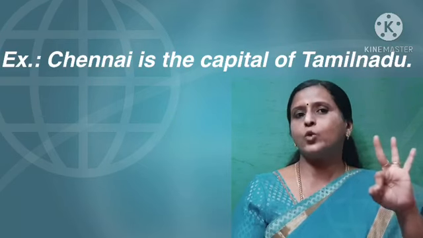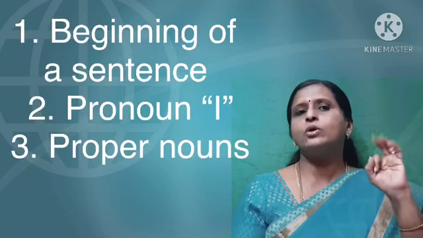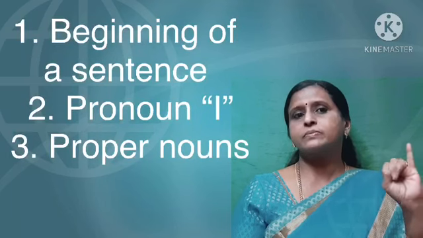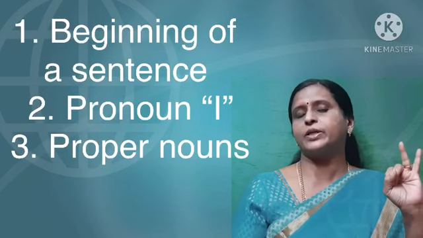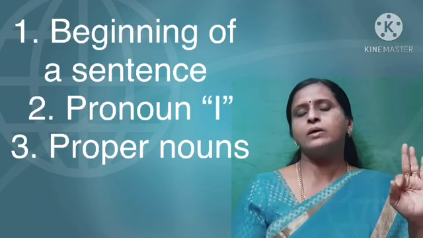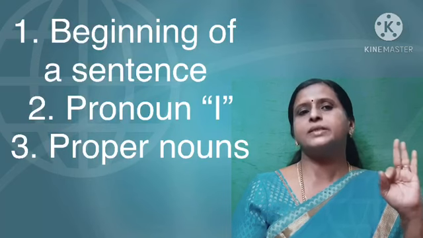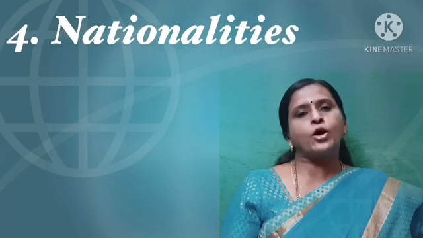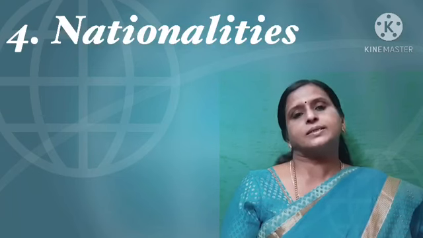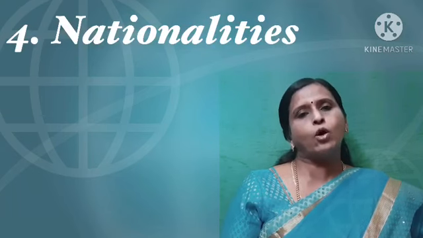Okay. So 3 rules we have seen. Quickly I will tell you. Beginning of the sentence, pronoun I. I am an important person. Like that. Keep it in mind. Third one, proper nouns. That means names of places and persons. So moving on to point 4. Nationalities. That means which country we belong to.